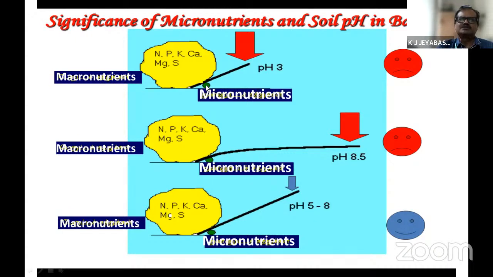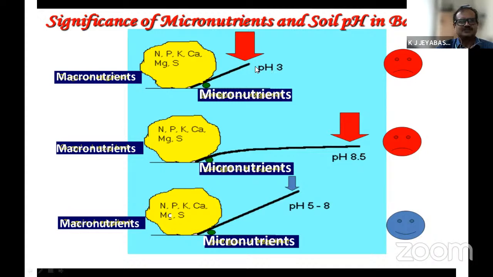This is the micronutrient. If the macronutrient is a big rock and you want to move it with a crowbar, you have to keep some small stone at the pivotal point. That is the micronutrient. It plays a major role. Without this small stone, we cannot move the macronutrient. Another thing, I have compared the length of the crowbar with the soil pH. If you choose a short crowbar, you have to give more pressure to lift it. That is comparable to the soil pH.